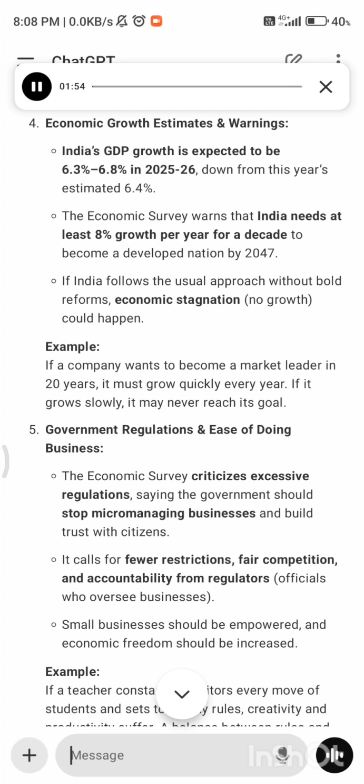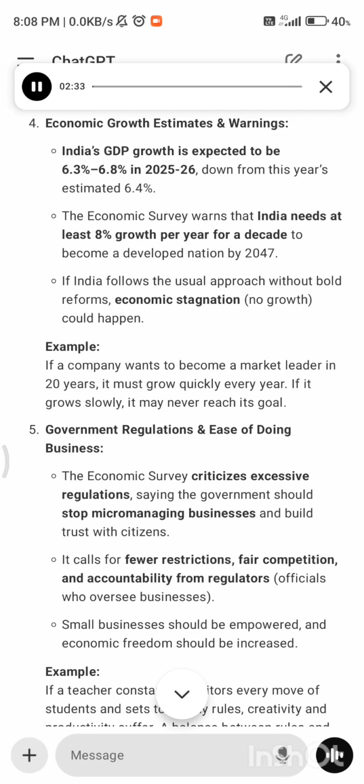4. Economic growth estimates and warnings. India's GDP growth is expected to be 6.3 to 6.8% in 2025-26, down from this year's estimated 6.4%. The Economic Survey warns that India needs at least 8% growth per year for a decade to become a developed nation by 2047. If India follows the usual approach without bold reforms, economic stagnation, no growth, could happen. Example: if a company wants to become a market leader in 20 years, it must grow quickly every year. If it grows slowly, it may never reach its goal.